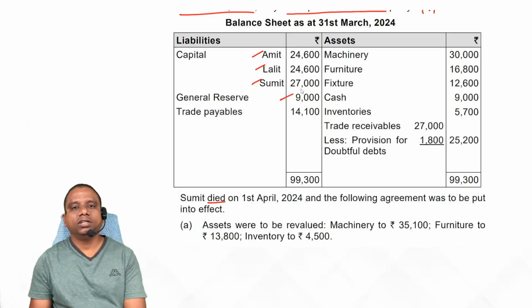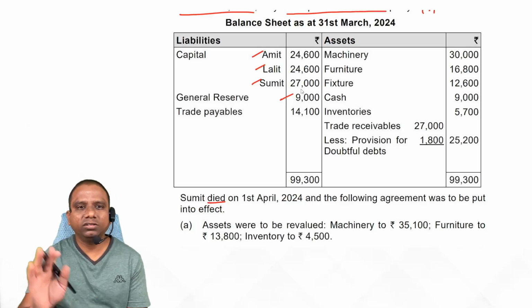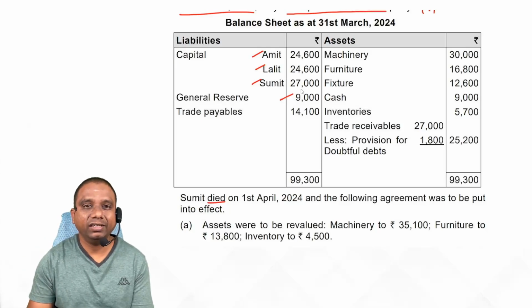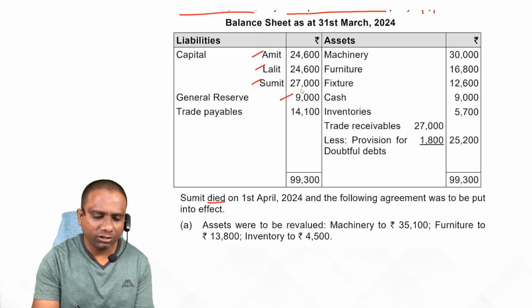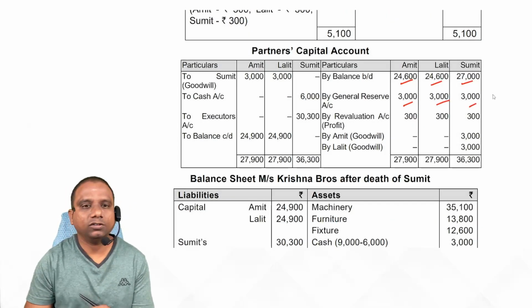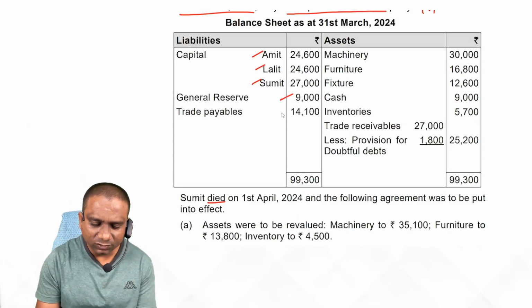Next one, general reserve. Whether they specify or not, distribute this to the partners. 9,000, so 3,000 each. Entry: General reserve account debit to partners' capital accounts, 9,000, equal 3,000, 3,000, 3,000. Next one, trade payables.